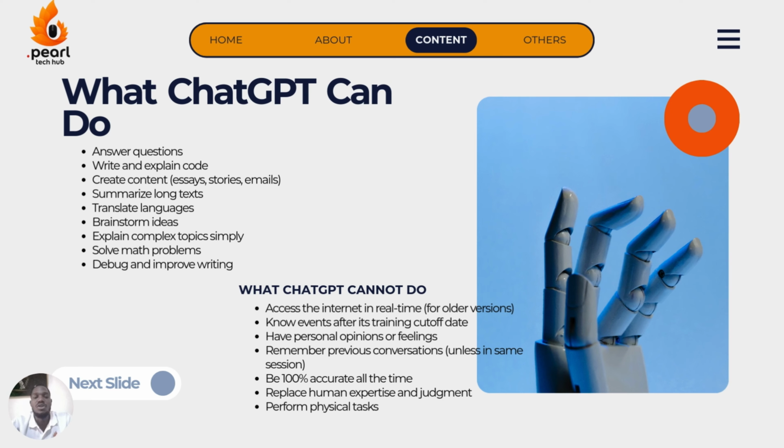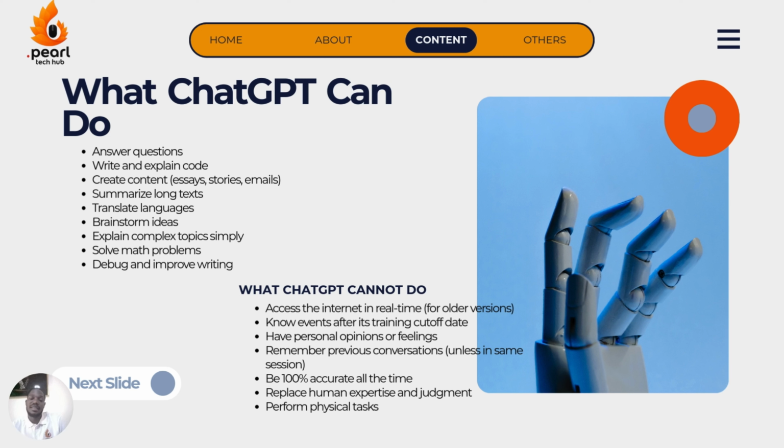It cannot know events after its training cut-off date. Let's say I train a model about brain surgery, and of course, brain surgery is a process that has a beginning and has an end.